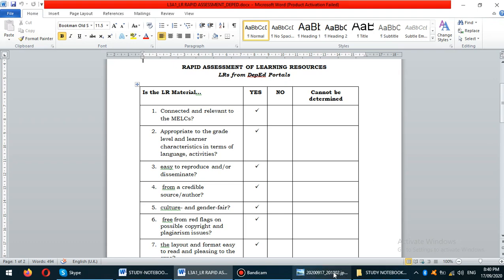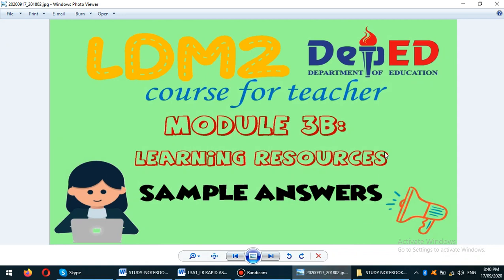Now, as a reminder, always browse the LR map, read the memorandum pertaining to DepEd Commons on how you can use them, on how to access LRMDS portal, and of course please study the LR Rapid Assessment tool and compare or validate or assess LR from DepEd portals and LR from non-DepEd portals for your expected output in Module 3B Learning Resources. That would be all for this particular video.